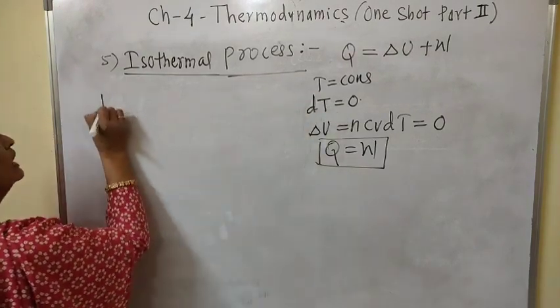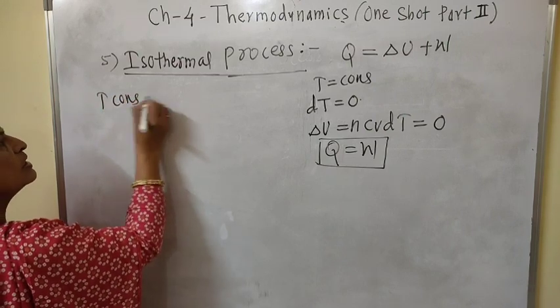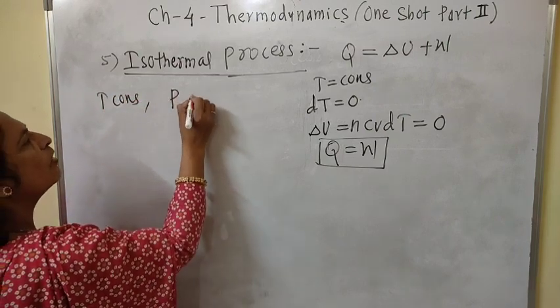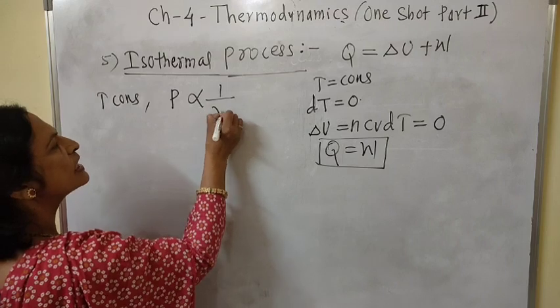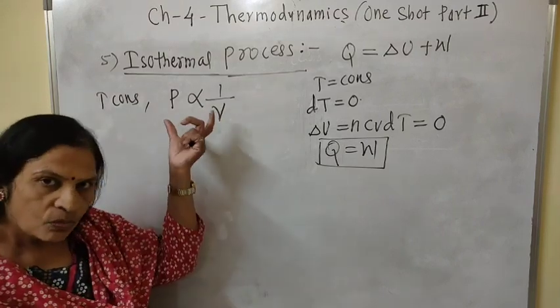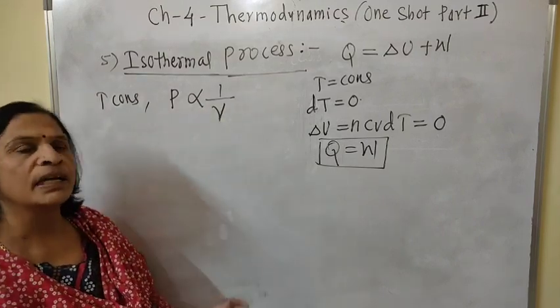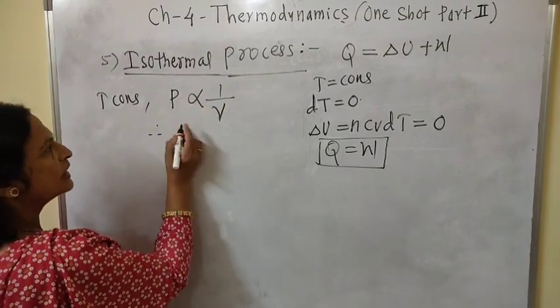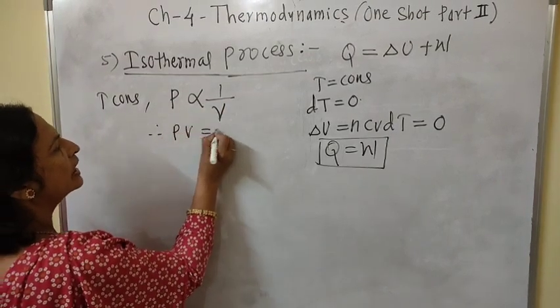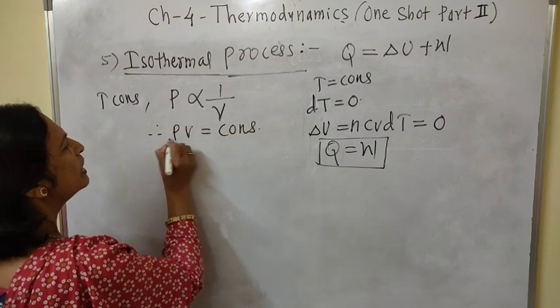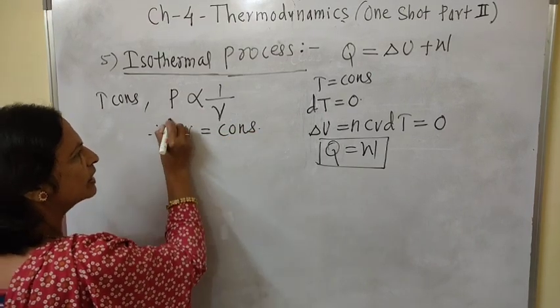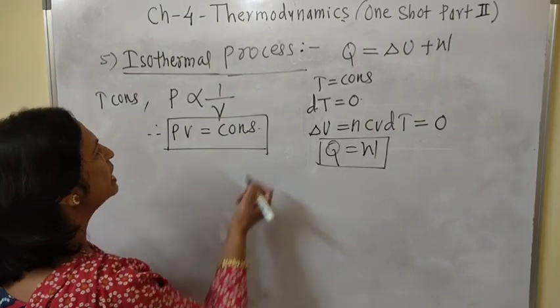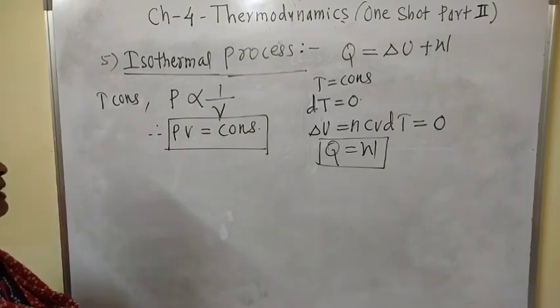Then we know that when the temperature of the system is constant, the pressure of the system is inversely proportional to the volume, and that is nothing but Boyle's law. Therefore we can say that PV is equal to constant, and this is the equation of state for the isothermal process.